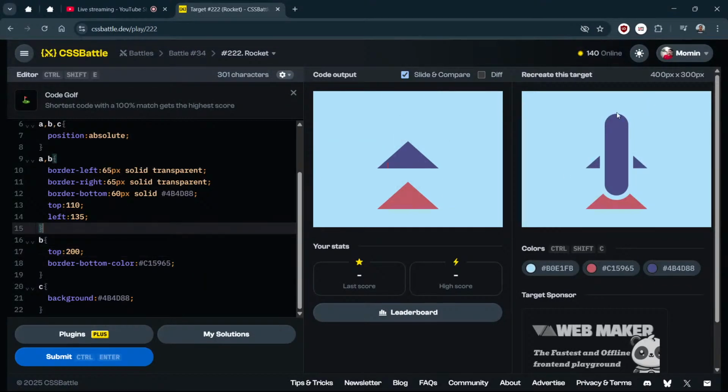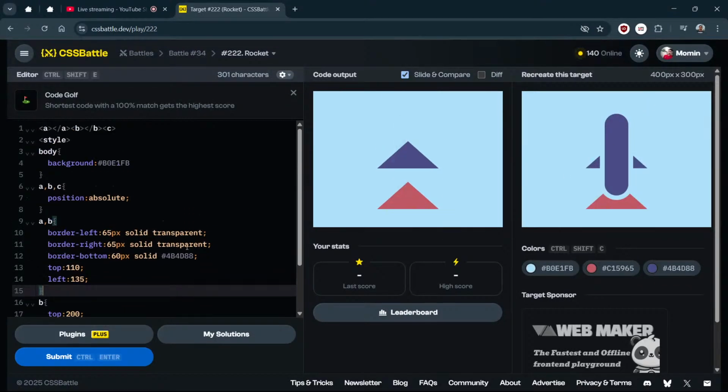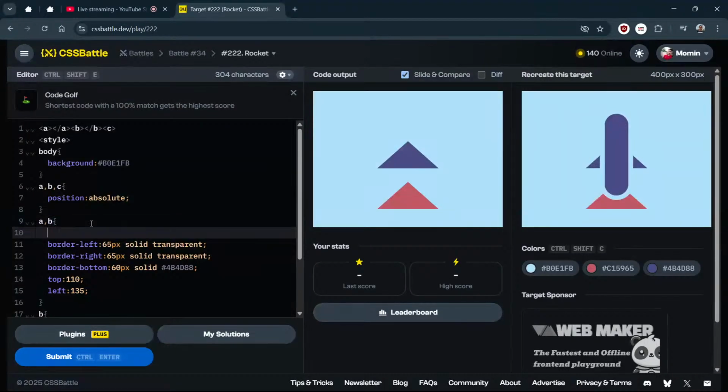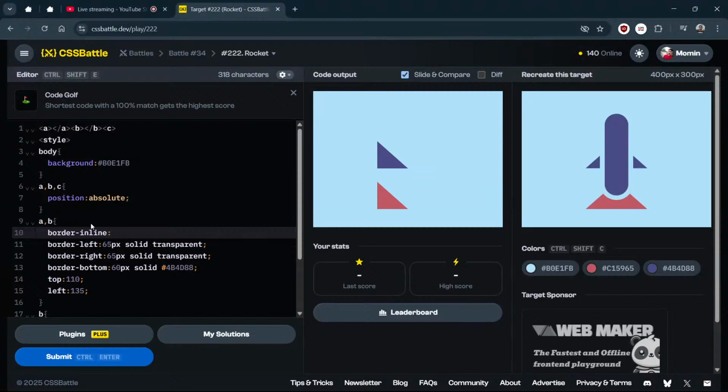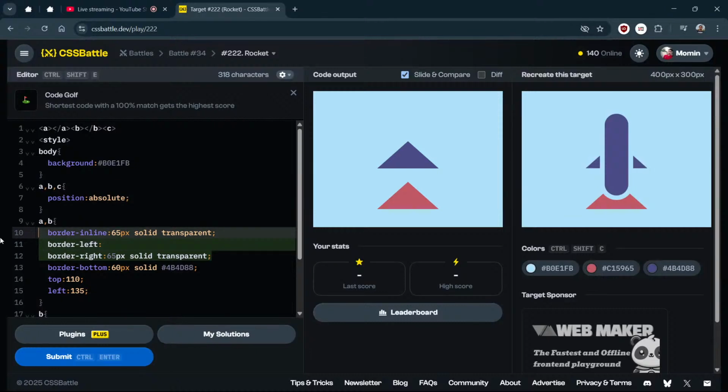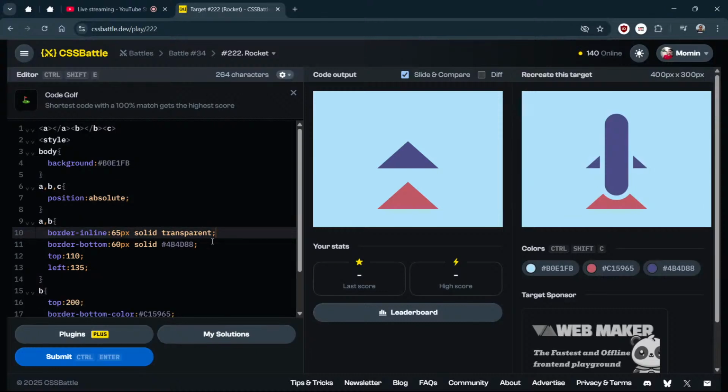Now we need to create this. Is our code repeated? Maybe yes. It is. Border, I think I can make it small. Is there border inline property? Border inline is there. Okay. That I need. I will cut it from here, paste it here, and remove these two things in single line. Nice. Now we are talking. Can I remove solid? Default is not solid. Then what is default?